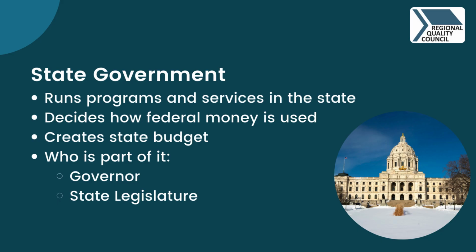State government runs programs and services in a state. The state also decides how federal money is used. Key leaders include the governor and the state legislature. The state legislature is made up of the House of Representatives and state senate. Each state's government works differently.